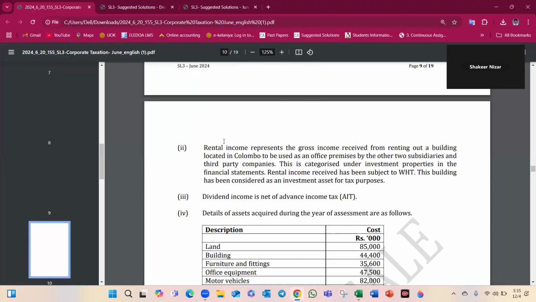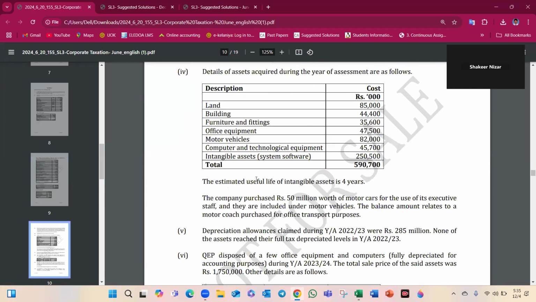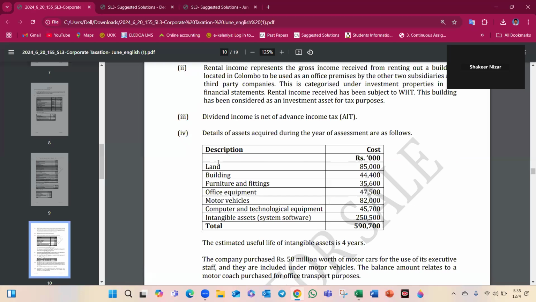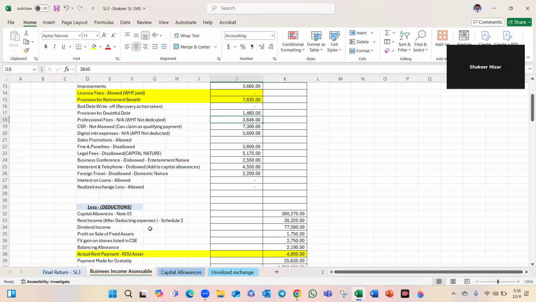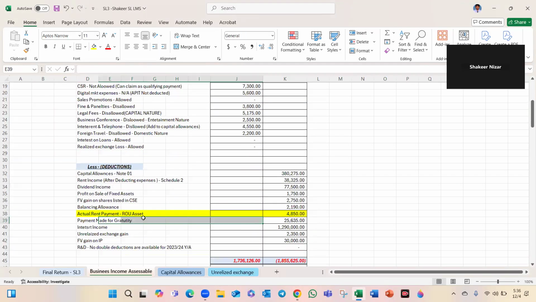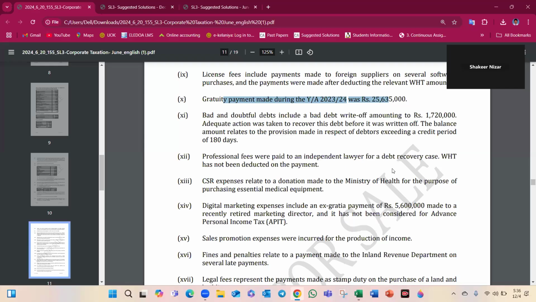Here provision for retirement benefit is not allowed, and cash paid against the provision, the retirement benefit, is allowed. I think something like gratuity paid is allowed, right? Bad debt allowed, right? Recovery action taken, it's allowed, it's normal.